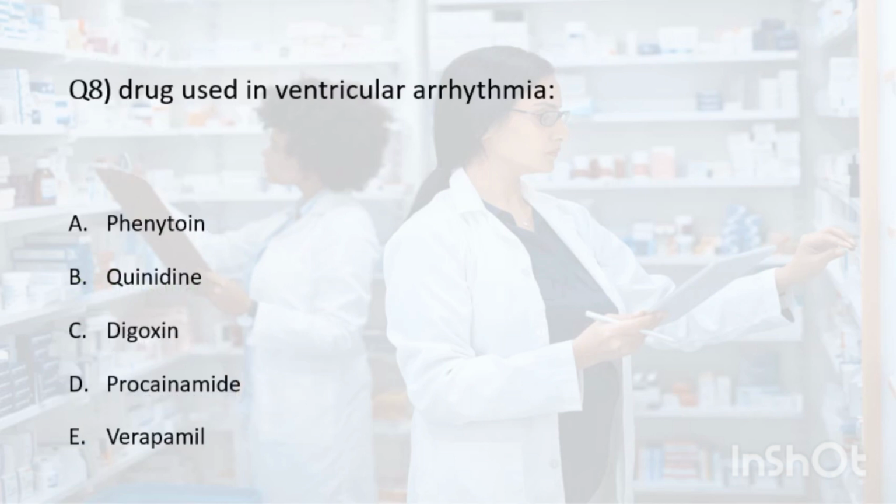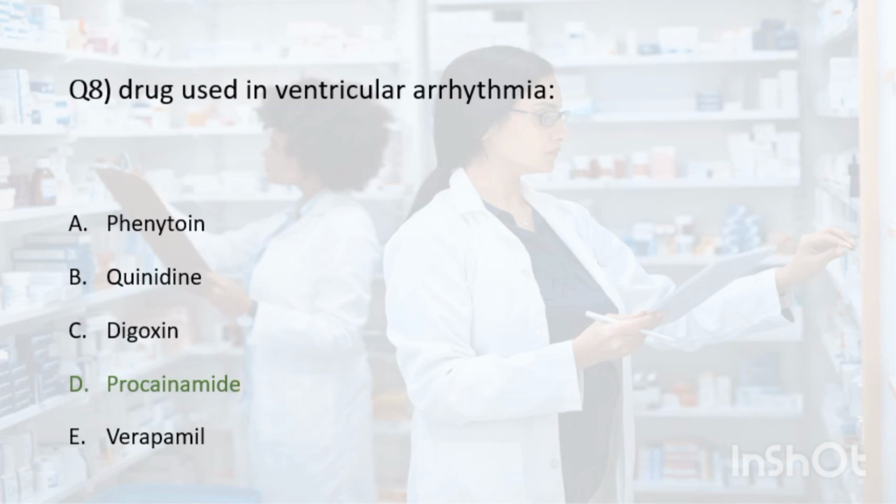Drug used in ventricular arrhythmia: A. Phenytoin, B. Quinidine, C. Digoxin, D. Procainamide, E. Verapamil. The correct option is procainamide, D. Ventricular arrhythmia is a type of abnormal heart rhythm that originates in the ventricles, the lower chambers of the heart. It can be a serious condition that requires medical treatment, including the use of drugs. Here are the drugs commonly used in ventricular arrhythmia.